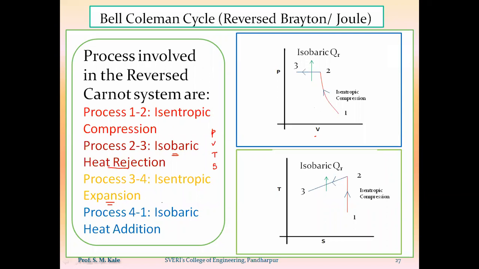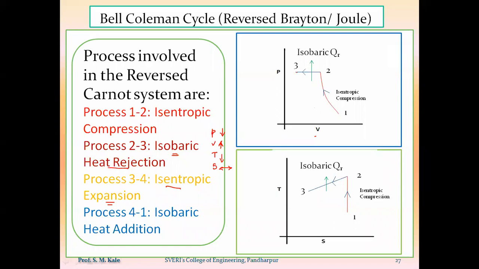As the word is isentropic, what is the meaning of isentropic? Entropy should remain constant. What about expansion? The expansion word indicates that pressure should go on decreasing, volume should go on increasing, and during the expansion process, the temperature of that air also decreases. What is the meaning of expansion? Temperature decreases.